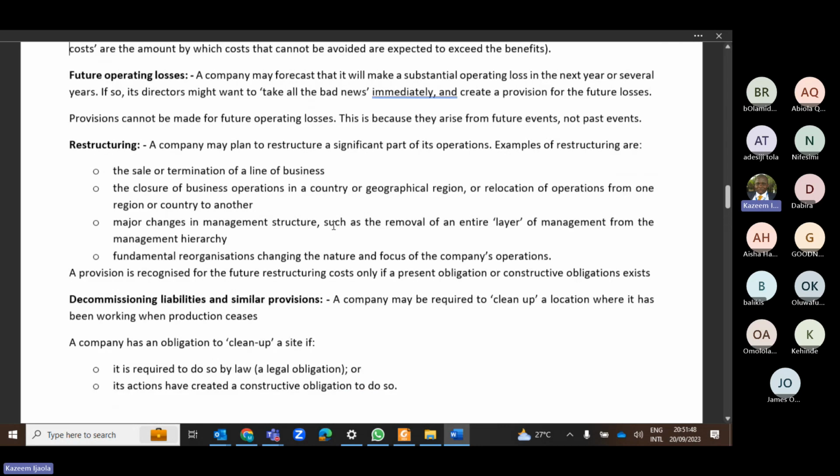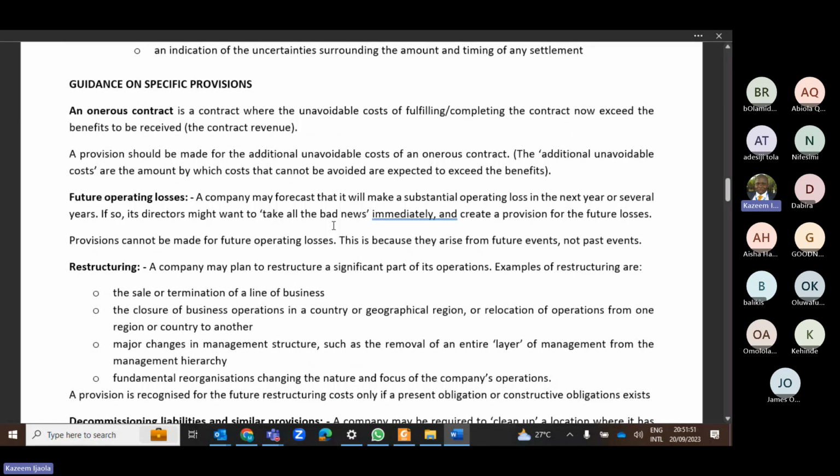Let me repeat again. Onerous contracts, where the cost of the contract exceeds the benefit, you can make provision for all the unavoidable costs in an onerous contract.